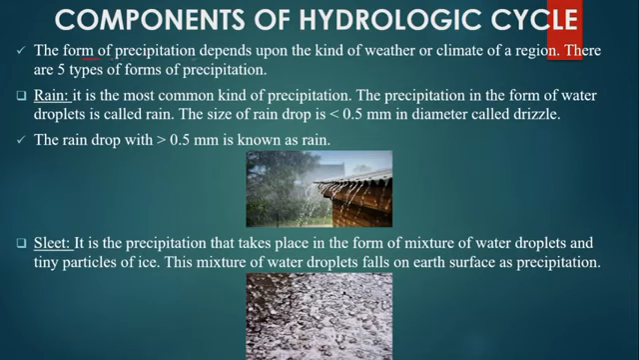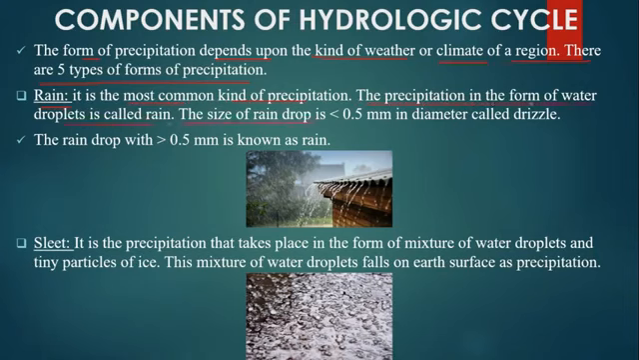The form of precipitation depends upon the kind of weather or climate of a region. There are 5 types of forms of precipitation. Common types of precipitation include rain, sleet, freezing rain, hail and snow. First one is rain. It is the most common kind of precipitation. The precipitation in the form of water droplets is called rain.